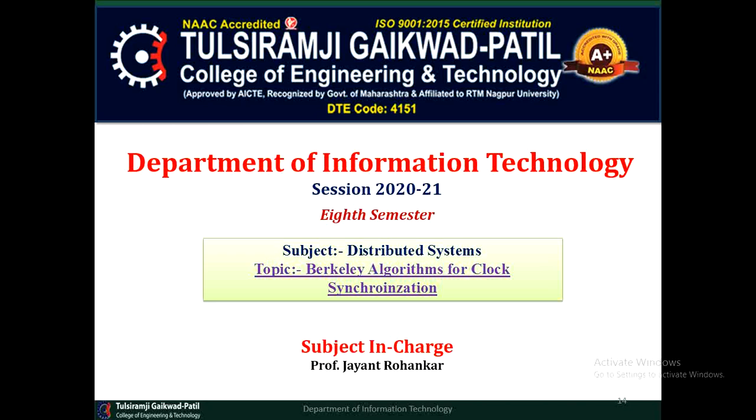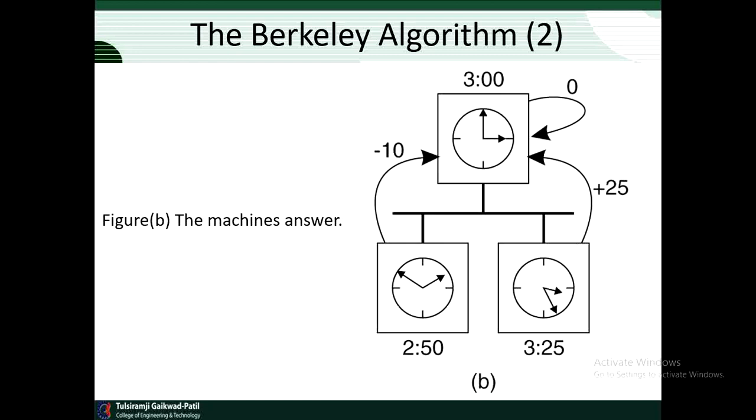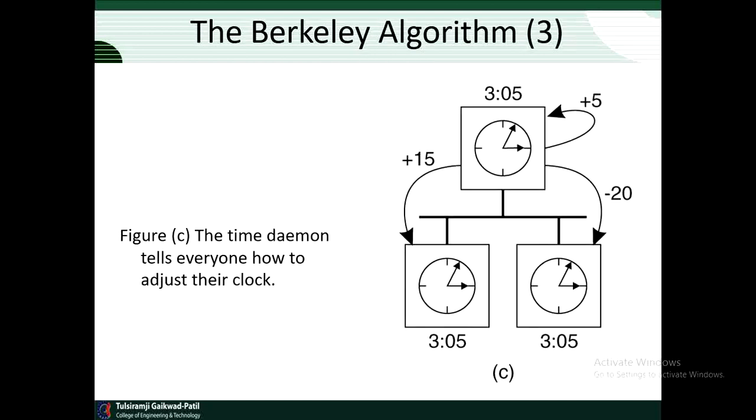The method is given in the diagram which is given here. In this diagram, the time daemon tells the other machines its time and asks for theirs. In figure B, they respond with how far ahead or behind the time daemon they are. Armed with this number, the time daemon computes the average and tells each machine how to adjust its clock. It is given in figure C.